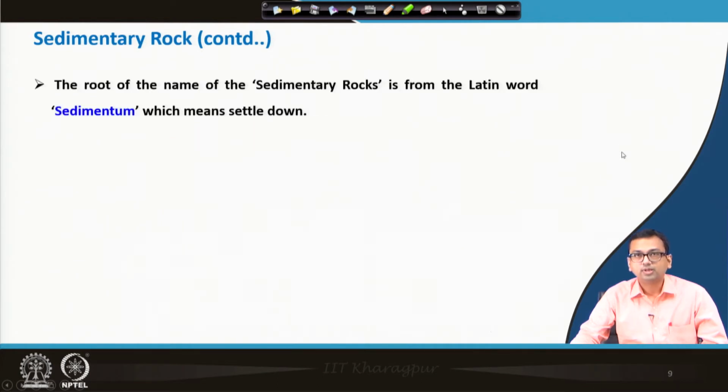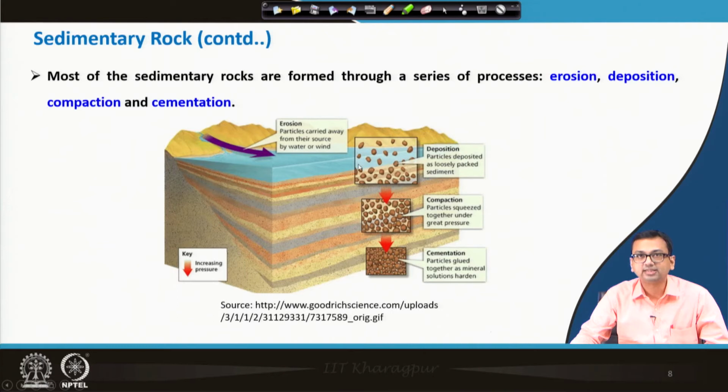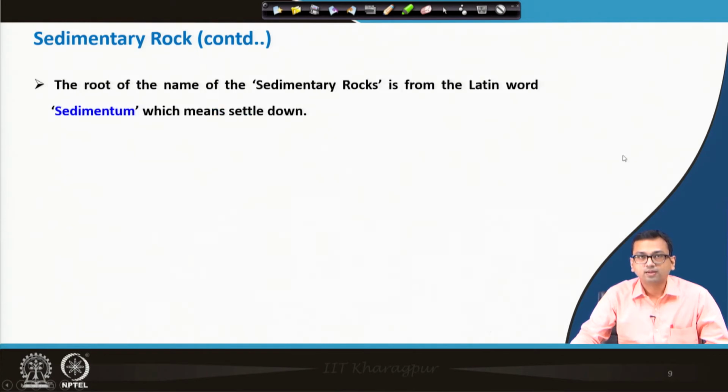Now, again let us understand the source of this term. The root of the name of the sedimentary rock is from the Latin word sedimentum, which means settle down. So, what is happening here is settling down, then compaction, and finally cementation is happening. The source word is the Latin word sedimentum.